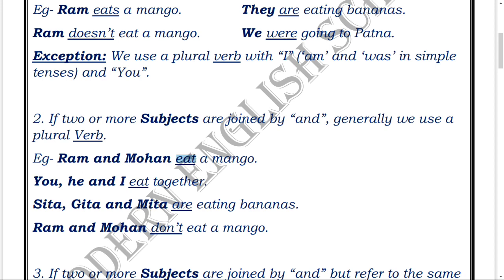Likewise, you, he and I eat together. You might know the rule: whenever we use all three persons in the same sentence, the second person has to be used first, then the third person, and at last the first person. So likewise, you, he and I eat together. Likewise, Sita, Geeta and Meeta are eating, because these three are making a plural. So when a plural is made by adding two or more singular subjects, then generally we use a plural verb.